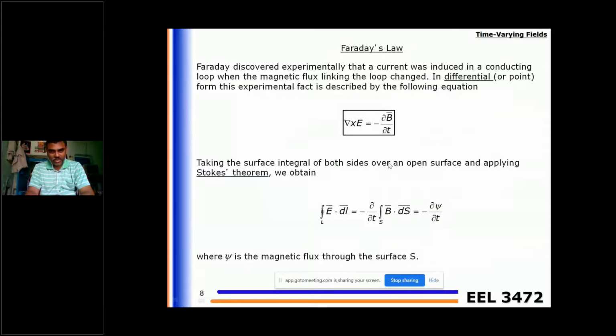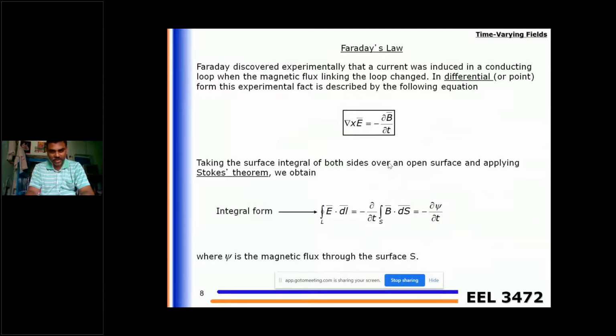And here is Faraday's law, which is del cross E is minus dou B by dou t, where B is the flux density. The surface integral of B dot ds is given by psi. So we can say the closed integral of E dot dl is minus d psi by dt.